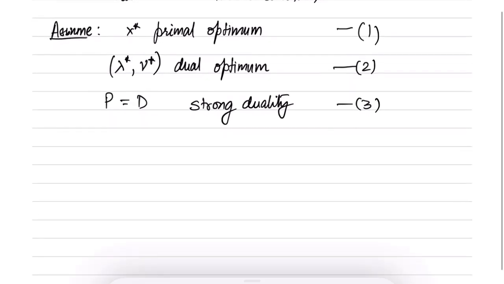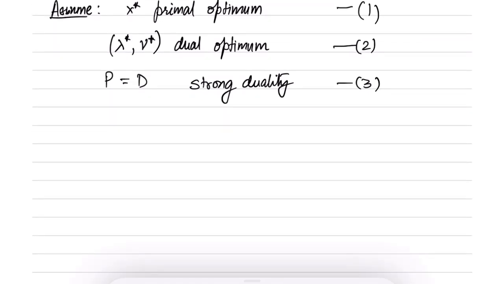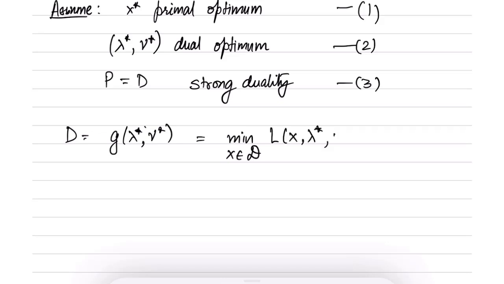So what does this imply? Let us start by writing down D. D is equal to g of lambda star, nu star, and this is written as min over x in the domain calligraphic D of L of x, lambda star, nu star. So far I have not done anything.